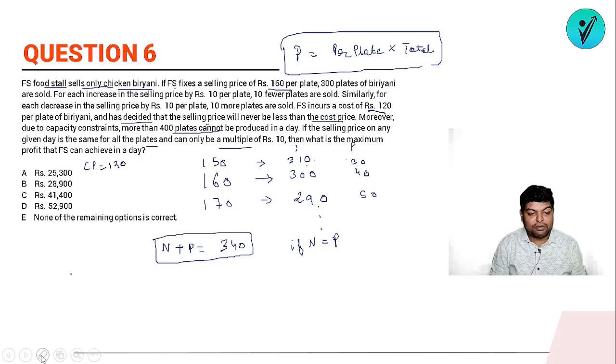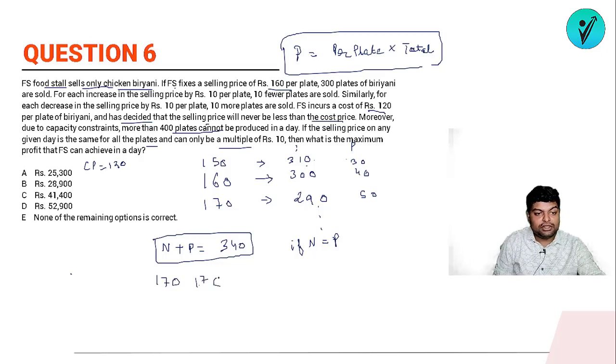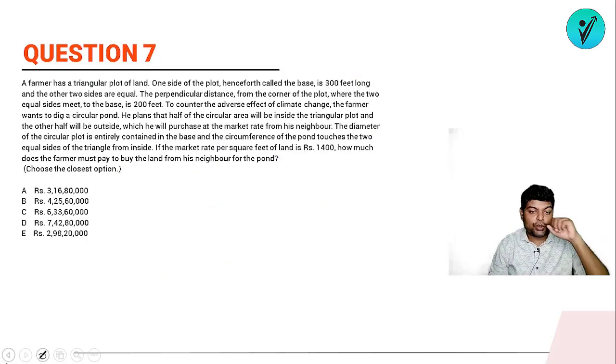तो अगर मेरा n और p बराबर हो जाए, so it will be what? It will be 170 and 170. So the value of n is 170 and the number of plates is also 170. So what will be the total profit? The total profit will be simply the product of it. So 17 square is 289. So it will be 28900. Okay, very good question, right? Question number 7.